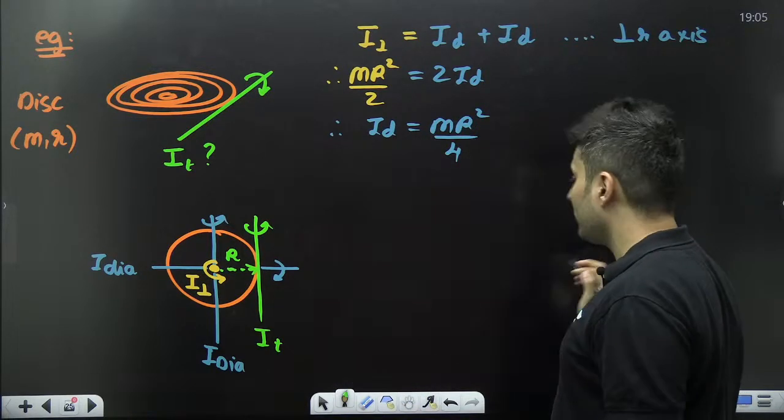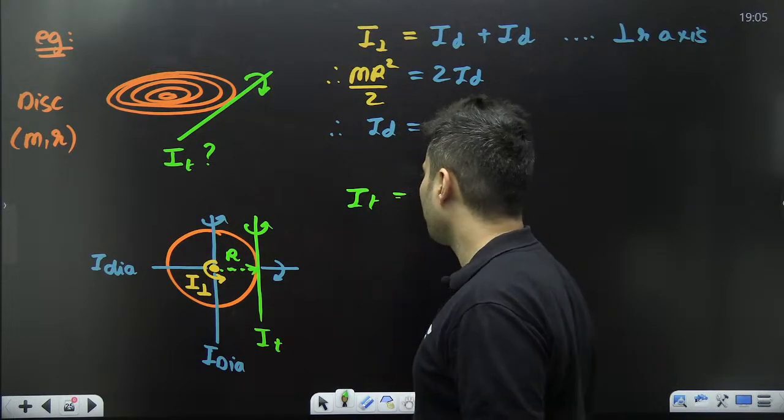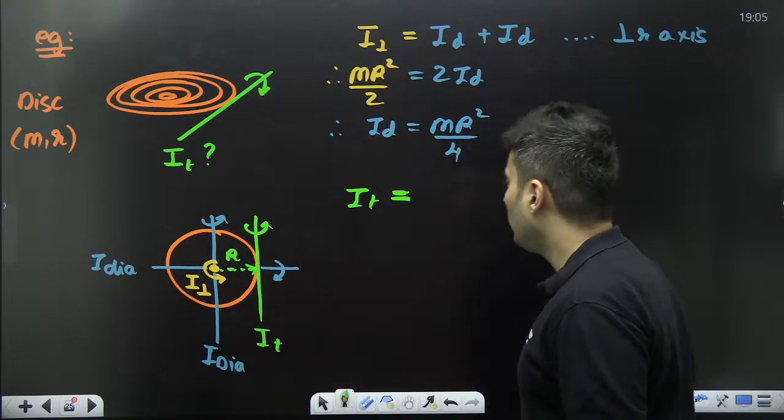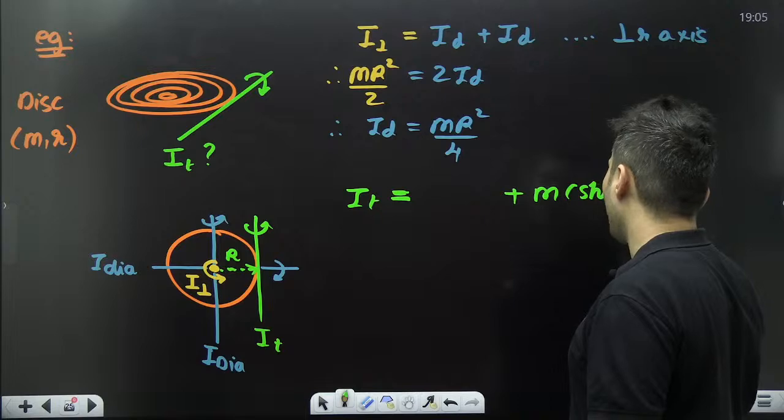Now let's talk about this guy's moment of inertia. The moment of inertia about the tangent will be moment of inertia about the diameter plus m into the shift square.